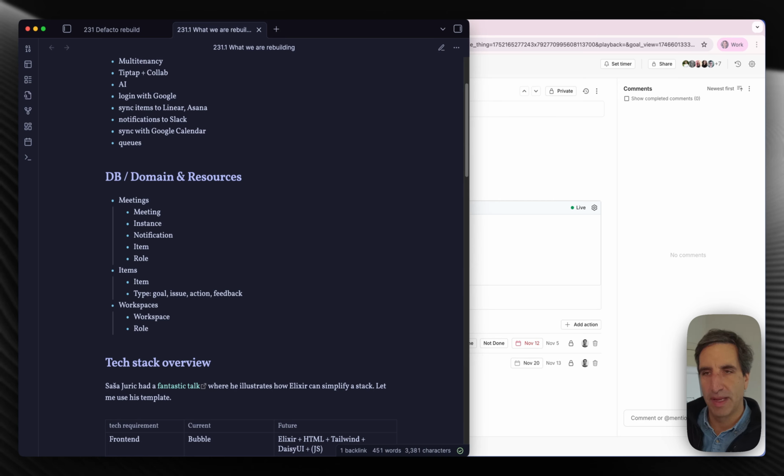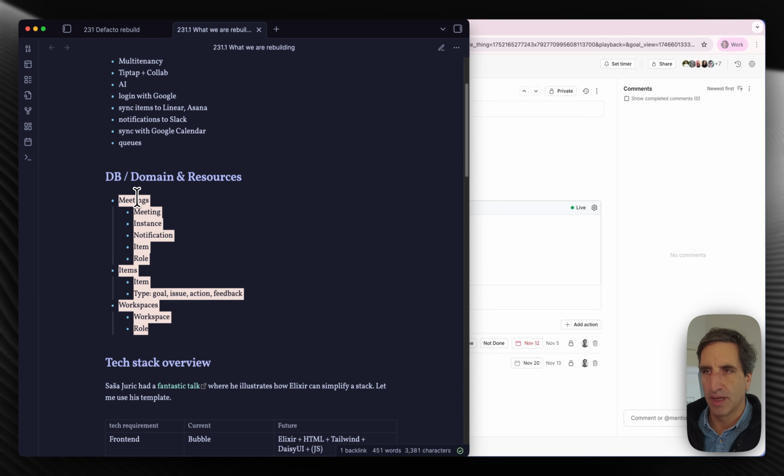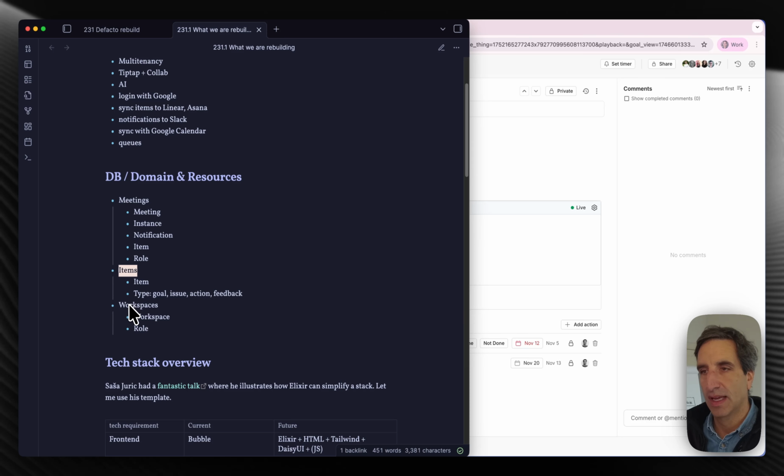All right, let's talk about the database and the schema and the domains and the resources that we're going to have here. So pretty much the high level is this: we're going to have meetings, and we're going to have items, and we're going to have the workspaces, right? Of course, users and so on. A meeting has many instances. A meeting can have notifications, and then a meeting is going to have relations to these items, and roles is going to be who is a participant in this meeting, what is their role in that meeting, and so on.